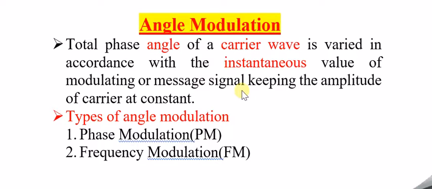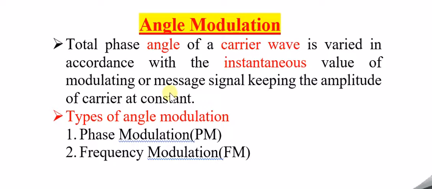If you have any doubt regarding what modulation is, you can refer to the previous sessions and it will be very clear. Otherwise, see, a carrier wave is there and a message signal is there. We have to vary the parameters of the carrier wave in accordance with the message signal. So in angle modulation, what we vary is the total phase angle of the carrier wave, in accordance with the instantaneous value, meaning the current value, of the modulating signal or message signal.